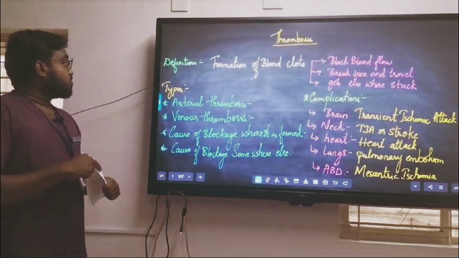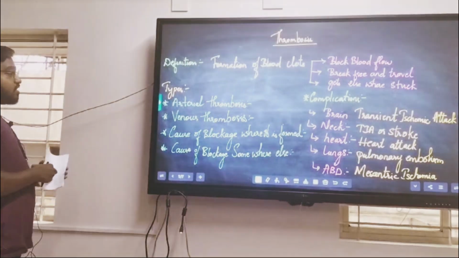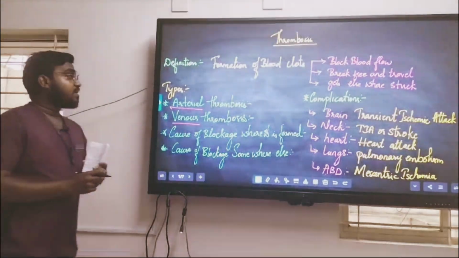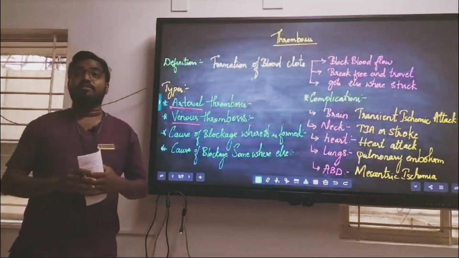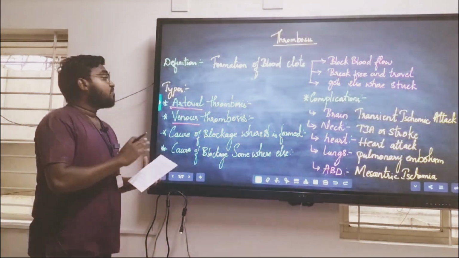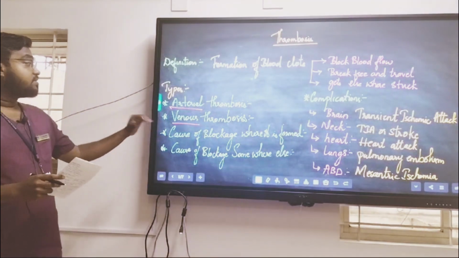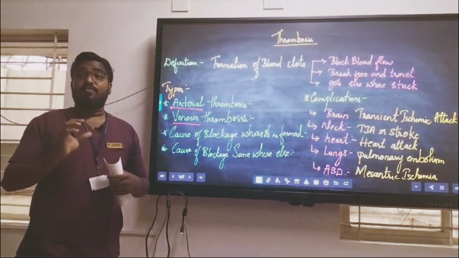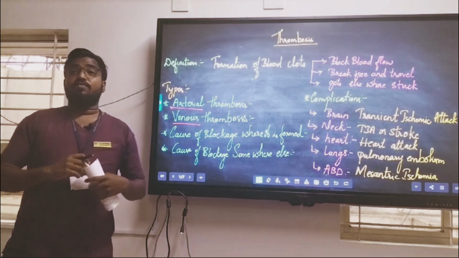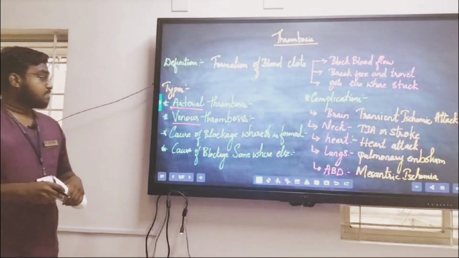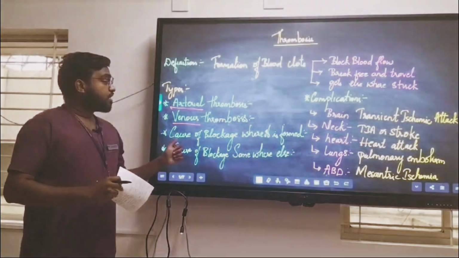So, coming to the types of thrombosis, there is arterial thrombosis, where the thrombus is formed in your arteries. This might be one of the most common causes of cardiac arrest. And then coming to venous thrombosis, here the thrombus is formed in your veins. This is one of the major causes of pulmonary embolism, and a cause of blockage where it is formed.